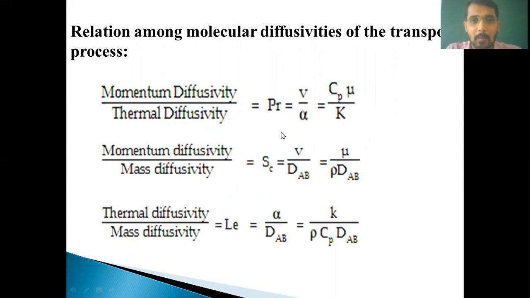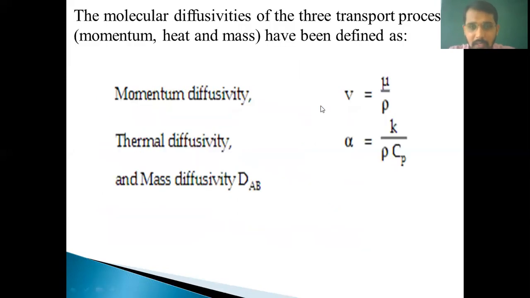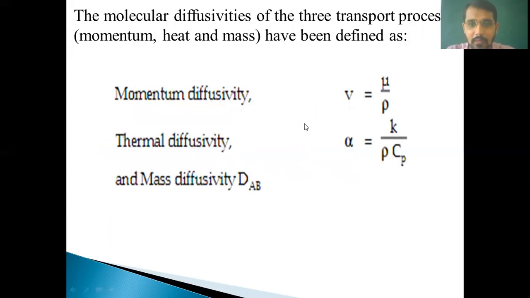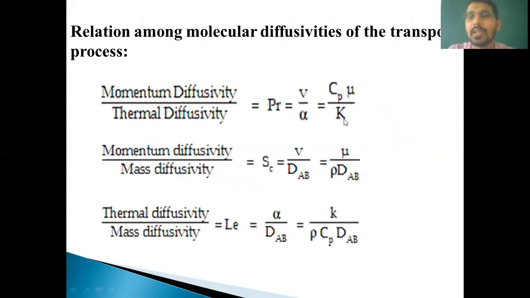I told you that momentum diffusivity is given by V, which is kinematic viscosity, and alpha is thermal diffusivity. After solving, put V is equal to mu by rho, and alpha is equal to K divided by rho into Cp. You will get Cp mu by K. This is the Prandtl number.